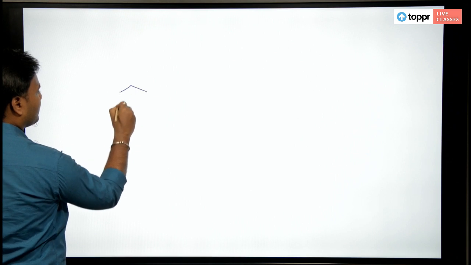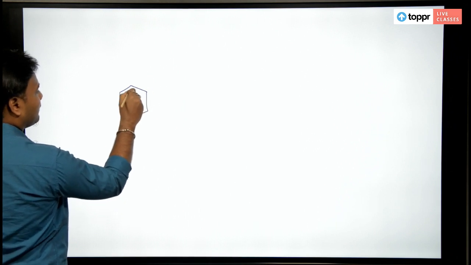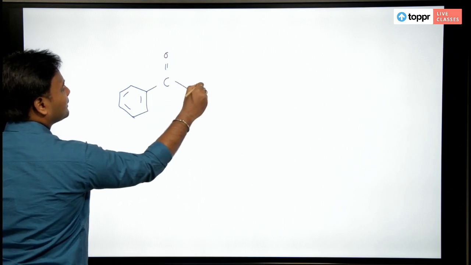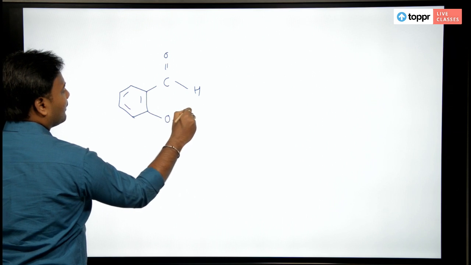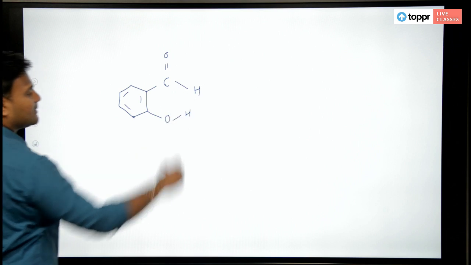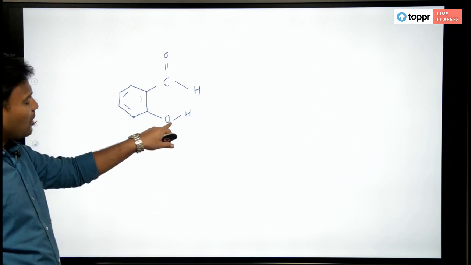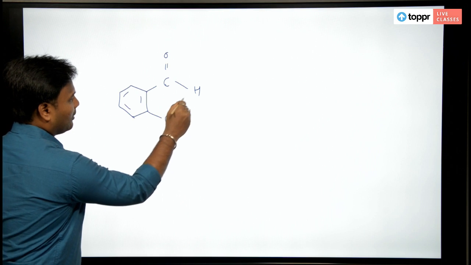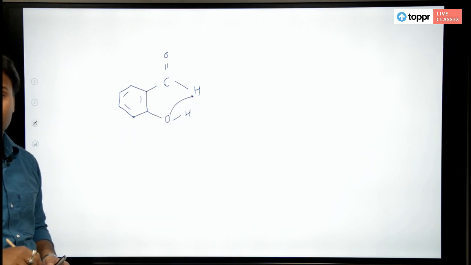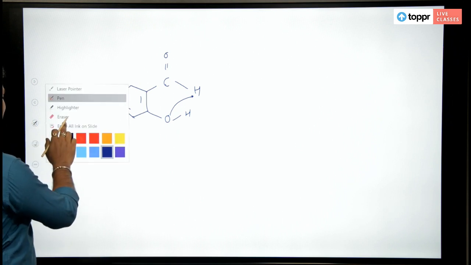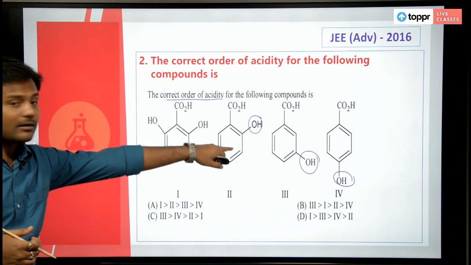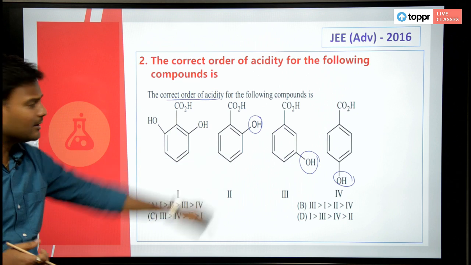Say here, I am just showing you an example where intramolecular hydrogen bonding is present. Here we are talking about, look at this, OH and this is CHO. So, the oxygen of this can bond, that is hydrogen bond, with the aldehyde of this, intramolecular, within the molecule. In the same way, if you look at this one, have a look at this compound. This compound can make an intramolecular hydrogen bonding. Let us see how it can do.